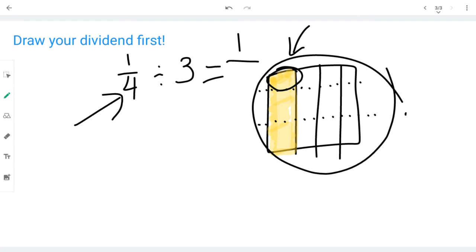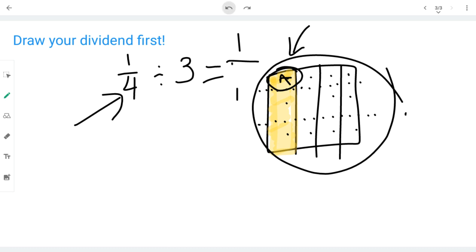How big is one of those pieces? How big is that piece right there? Let's count how many pieces there are in all. 1, 2, 3, 4, 5, 6, 7, 8, 9, 10, 11, 12. There are 12 pieces in all. So 1/4 divided by 3 is